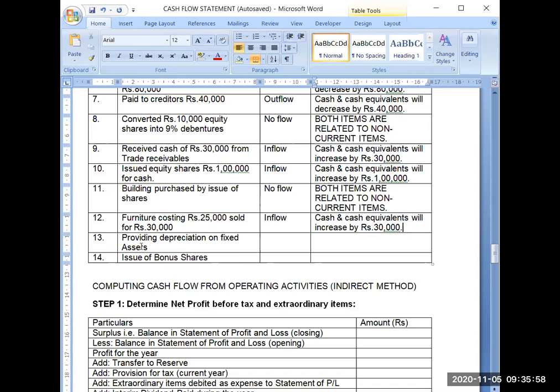I will request. Providing depreciation on fixed assets. Now depreciation is a non-cash expenditure. If you remember its nature, depreciation is a non-cash expenditure. When you are depreciating your fixed asset, you don't need to pay anything to anyone. So it will result in no flow. It will just reduce the value of your fixed asset. No involvement in cash and cash equivalents.